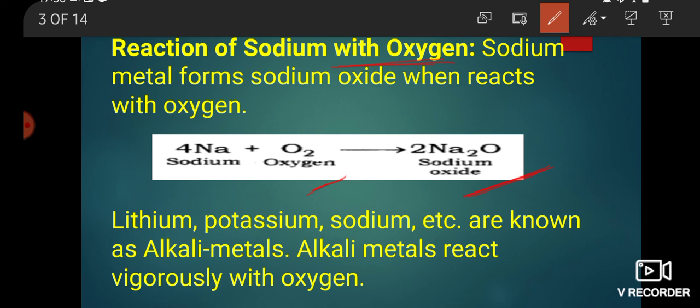Here lithium, potassium, sodium etc. are known as alkali metals. Alkali metals react vigorously with oxygen.